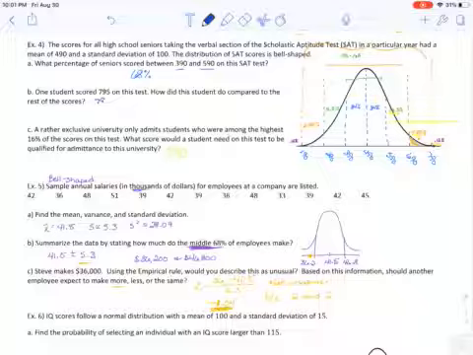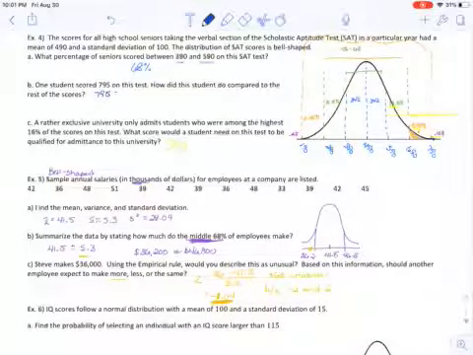You could quantify that by fully calculating their z-score, by finding how many standard deviations they are above average. If you did it right, you would get 3.05. So this is more than 3 standard deviations away.